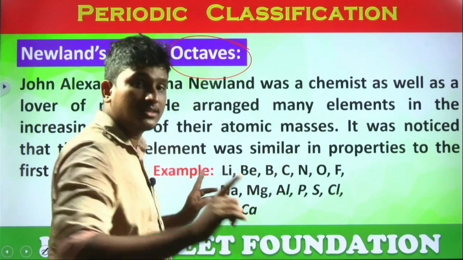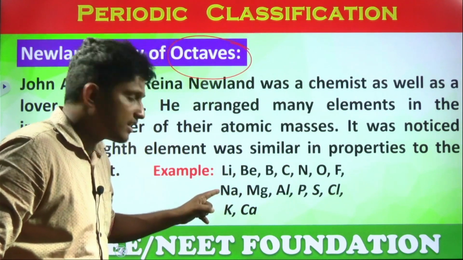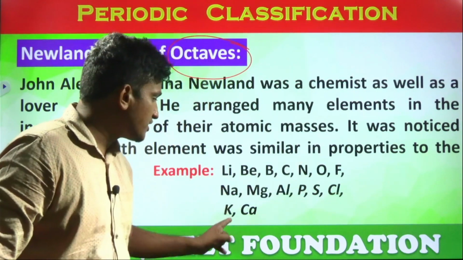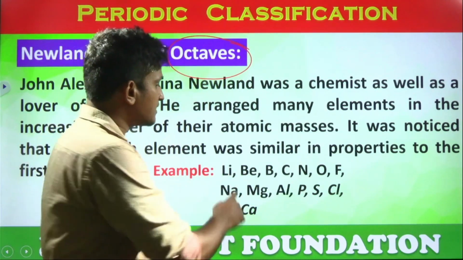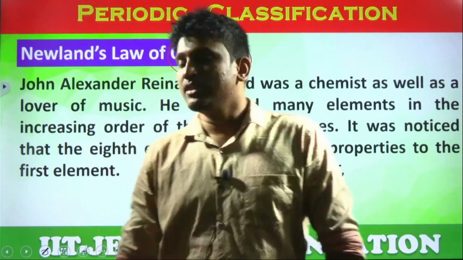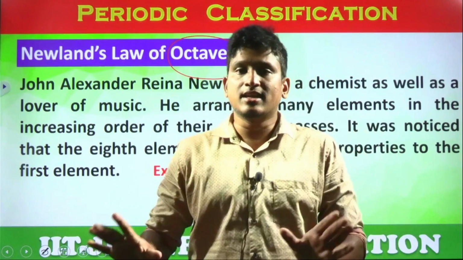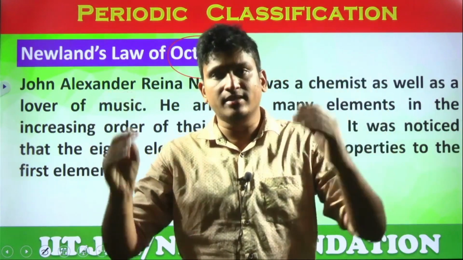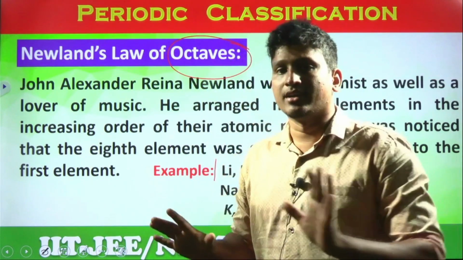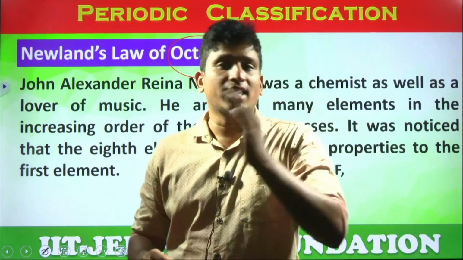He again placed sodium under lithium. Yes or no? And he continued till chlorine. And he again placed potassium under sodium, and he continued. His classification is applied only from lithium to calcium. This is Newland's periodic table. That doesn't mean the other elements were not there at that time. Elements are there. Gold is there from ancient times. Yes or no? But he didn't classify them.